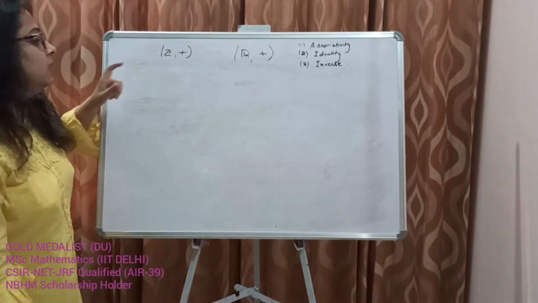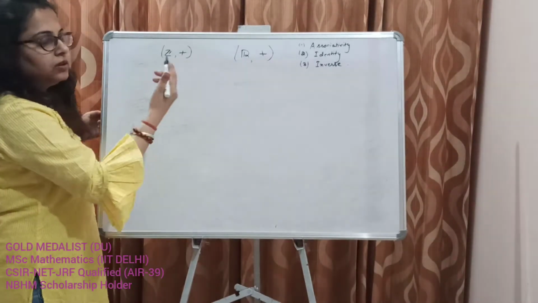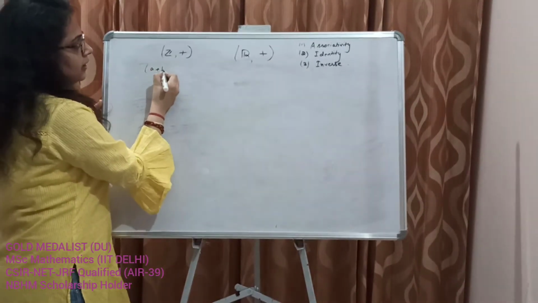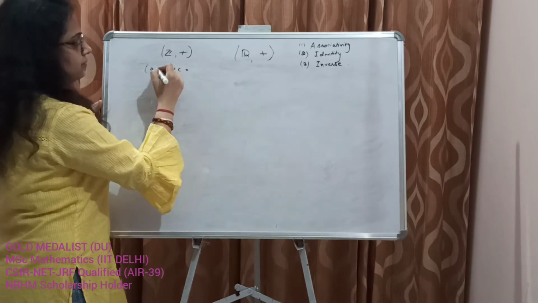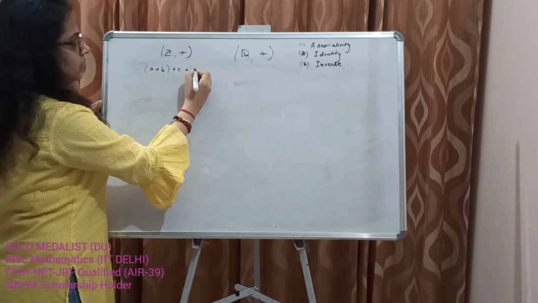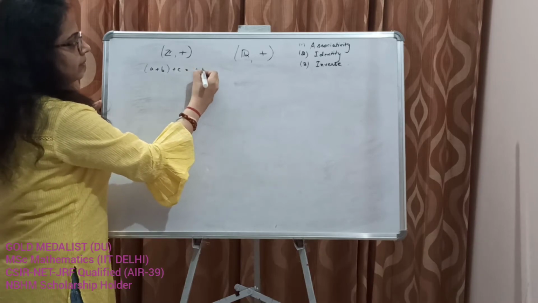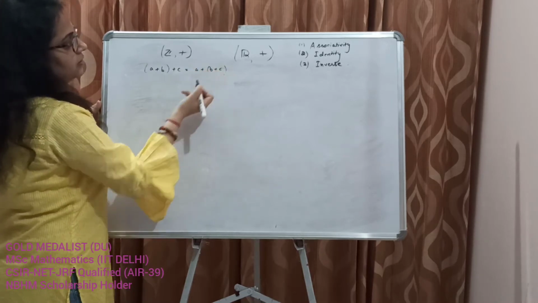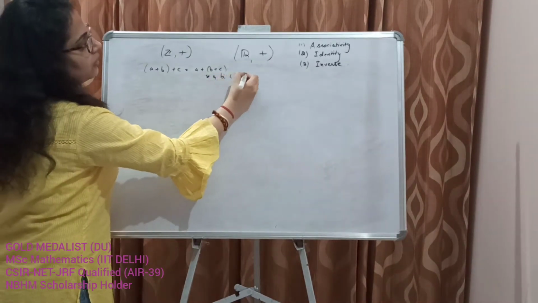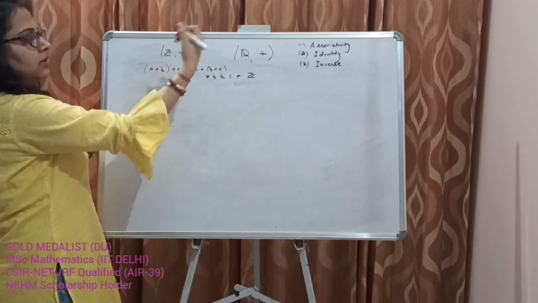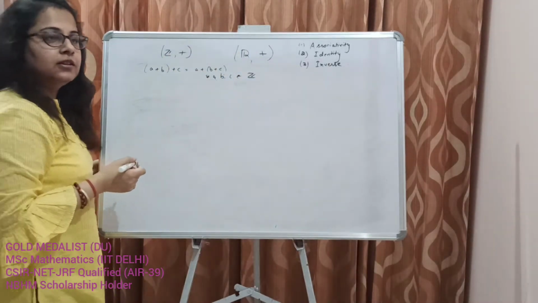And associativity, we know that (a plus b) plus c is equal to a plus (b plus c) for every a, b, c belonging to Z. What is the identity? 0.